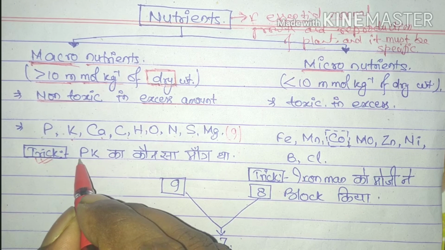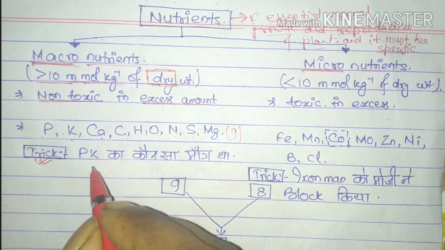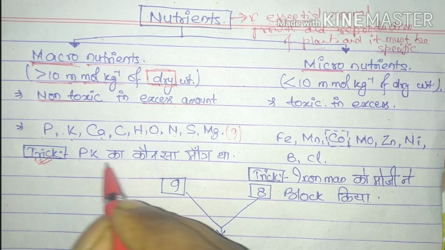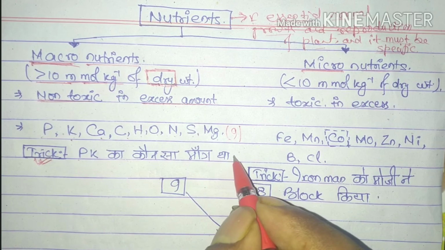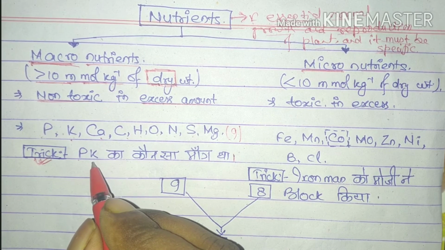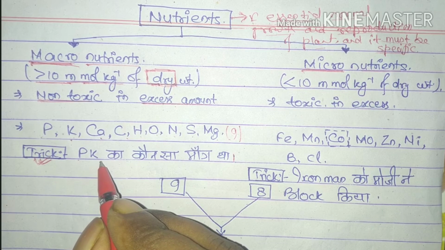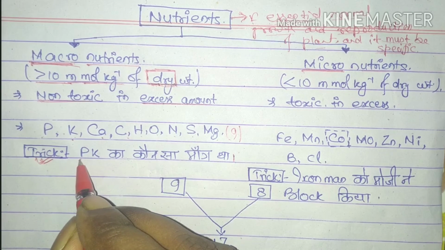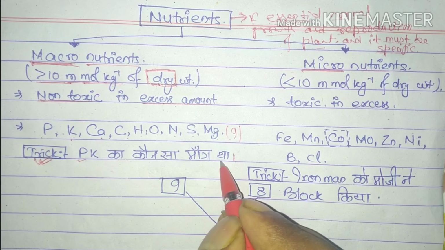PK का कौन सा मांग था? PK only desired to go to his own home. So the trick is PK का कौन सा मांग था?